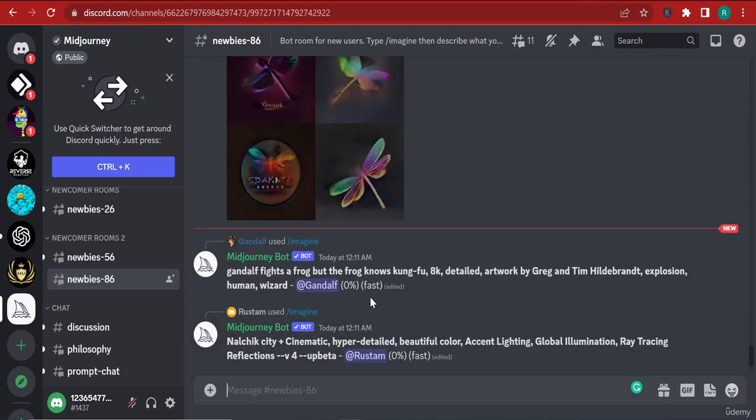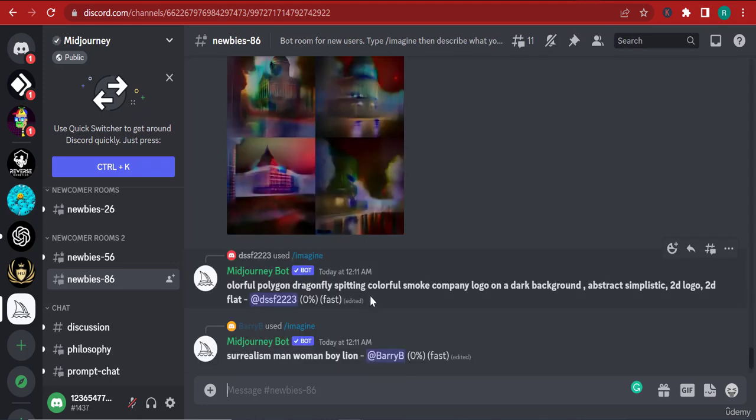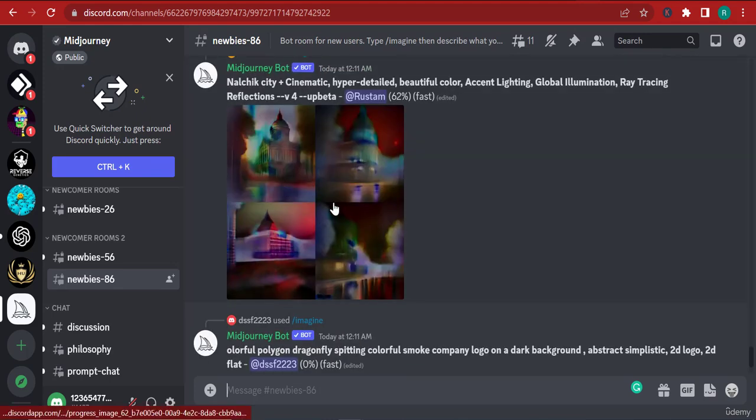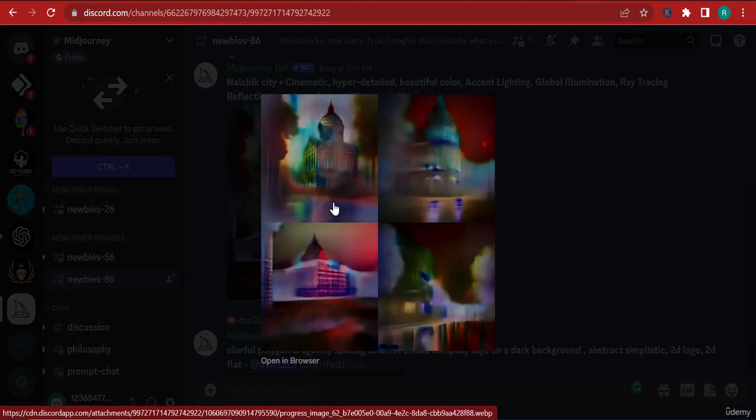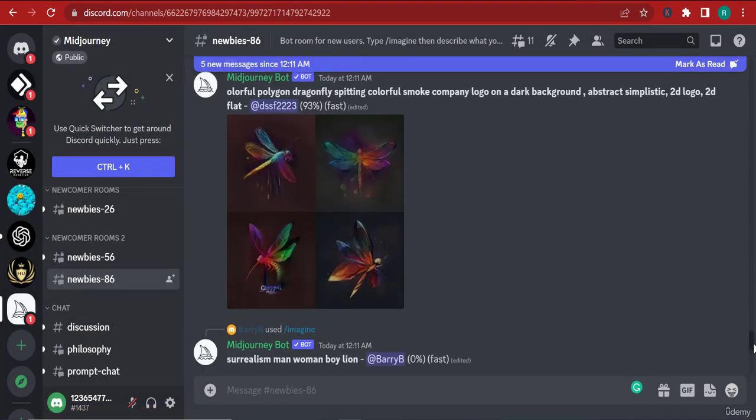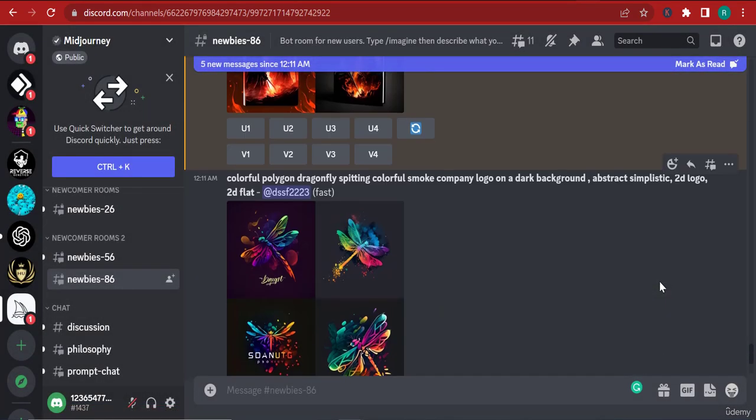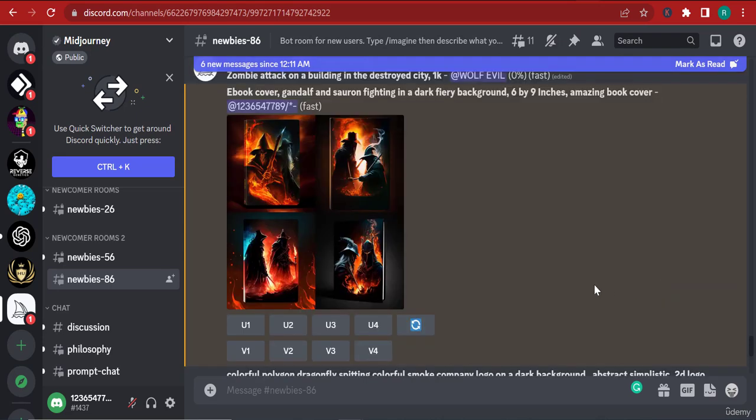It will send us 4 iterations, pretty much like these images here. If I click any one of those images, this is not my request, but the request of somebody before me, it gives you 4 choices, and you can either choose to upscale or to make or get more of that.